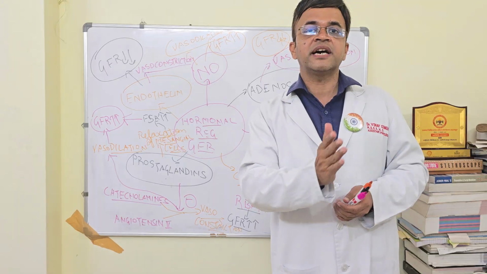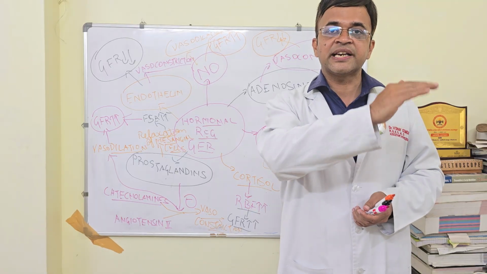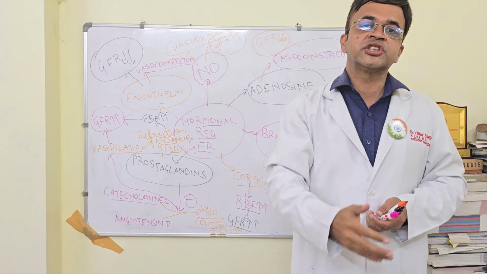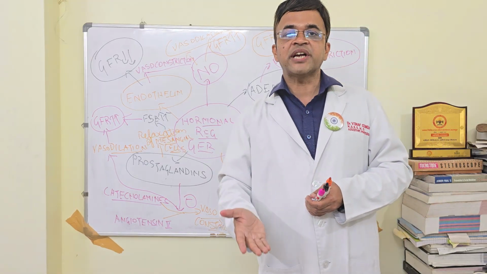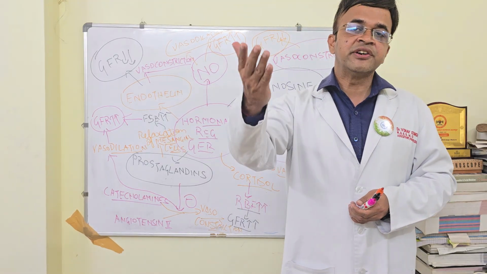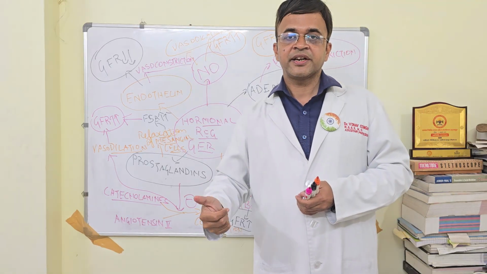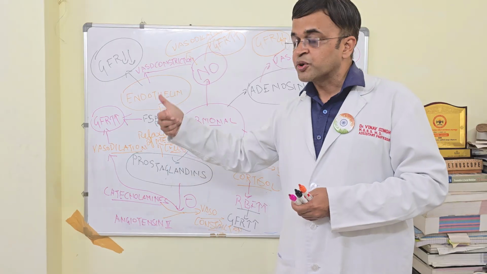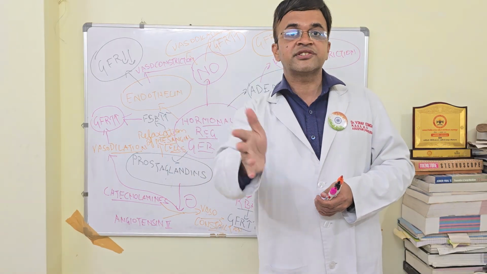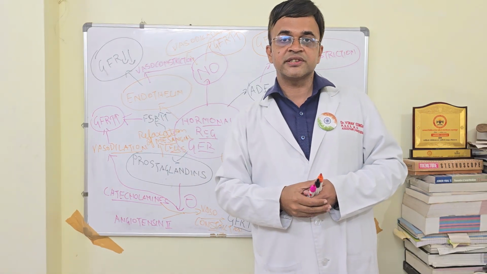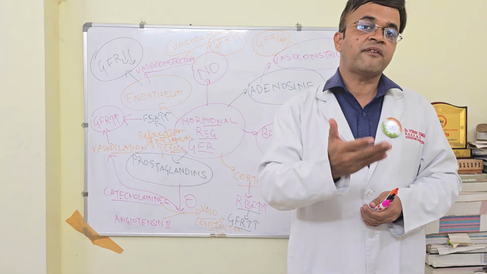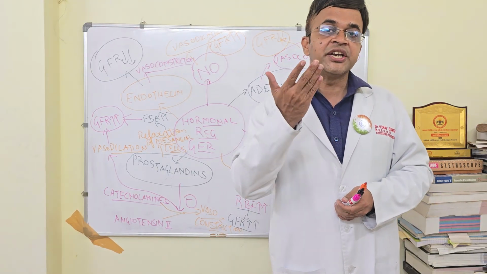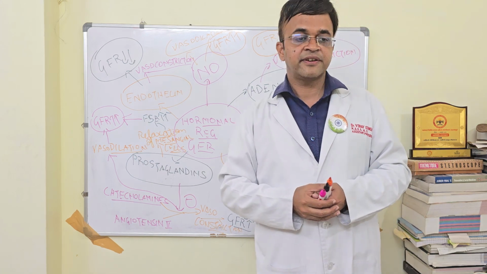Prostaglandins will numb the effect of catecholamines and angiotensin II, which cause vasoconstriction. Since it blocks vasoconstriction, it will cause vasodilation, which will lead to increase in GFR. Apart from that, prostaglandin leads to relaxation of the mesangial cells, which will increase the effective filtration surface area, which will increase your GFR.